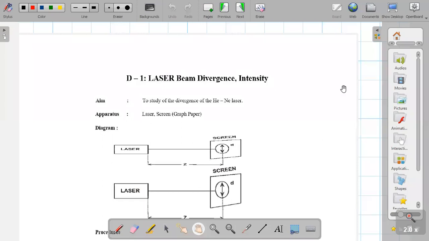Understood? See, what is the title? Laser beam divergence and intensity. Dear students, can you tell me what is the meaning of divergence first? Anyone? What is the meaning of divergence? First we will check what is the title. What is the meaning of title? Hello students. What is the meaning of divergence? Divergence मतलब क्या? Anyone?